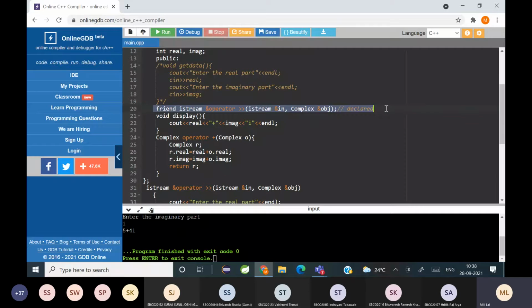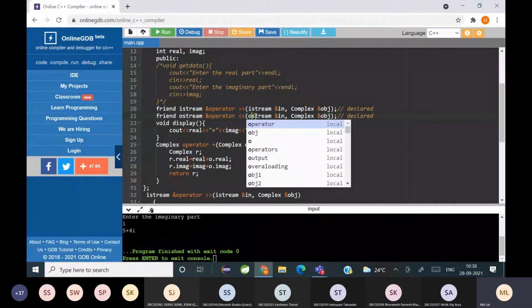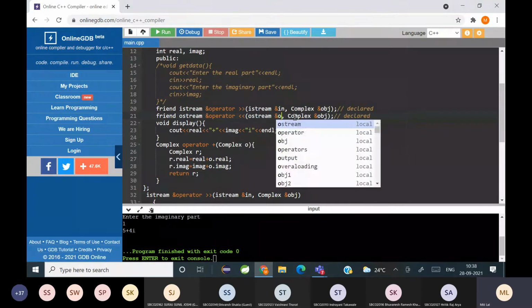So I'm going to copy the same thing here. The syntax is going to be somewhat similar, only some differences. So instead of istream, I will write ostream. Which operator am I overloading? The insertion operator, and here ostream, and here an object, I'll write it as out.